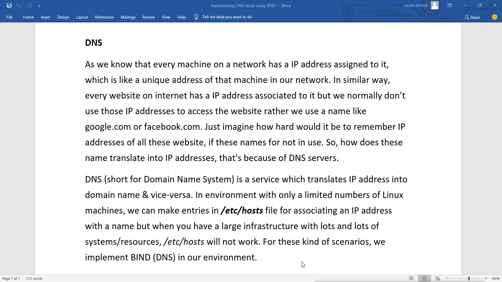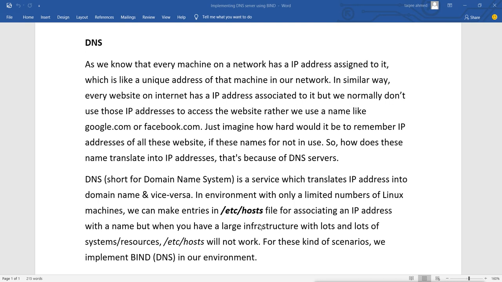When the first network was started, there was no DNS. Only some machines were there, like 10 or 20 machines, so there was no requirement for DNS. They were not able to remember even 10 or 20 machines' IP addresses, so at that time they used the hosts file. This hosts file approach is still available and still in use.